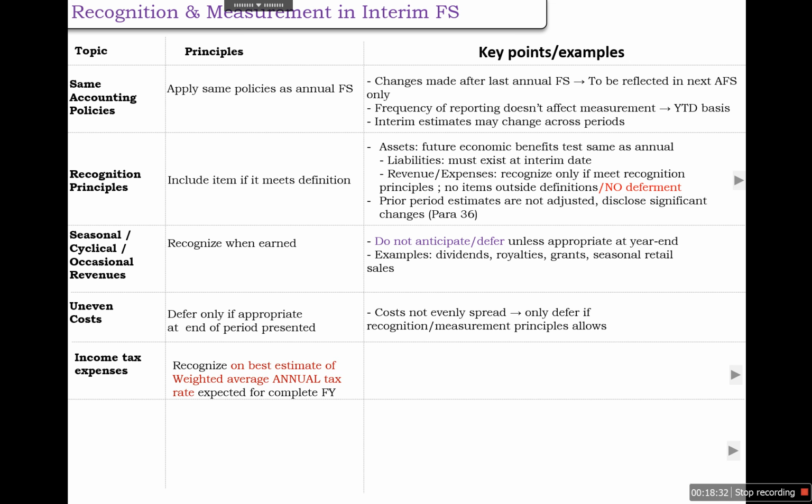And in case of tax expenses, a specific provision is given that we need to recognize it on the best estimate of the weighted average annual tax rate expected for the complete financial year, and the amount accrued for the income tax expense may have to be adjusted in a subsequent interim period based on the change in the estimate. So the income tax expense recognition will be done based on the weighted average annual tax rate, and we need to change the estimate also. So let's take one or two examples about it.